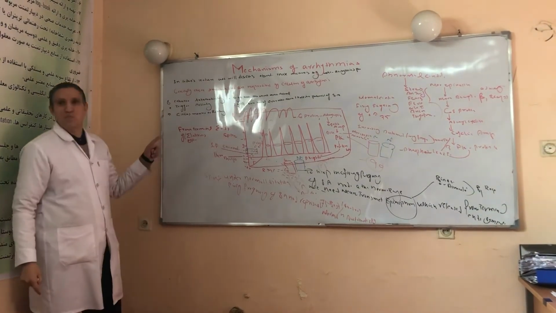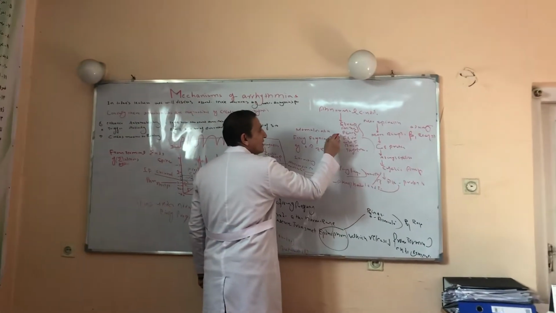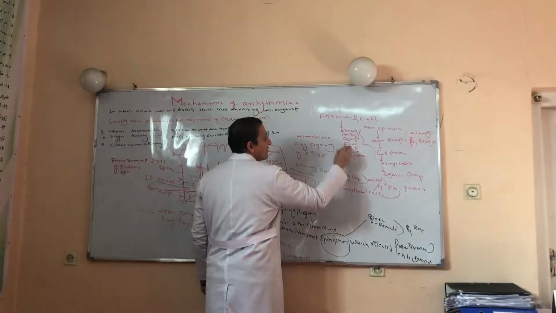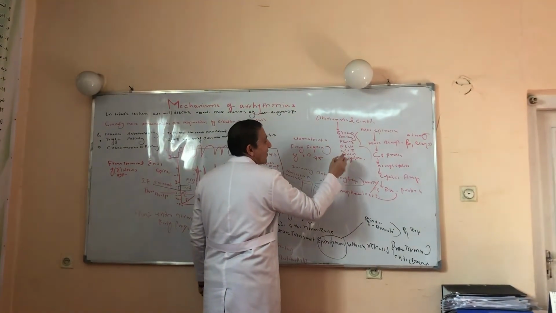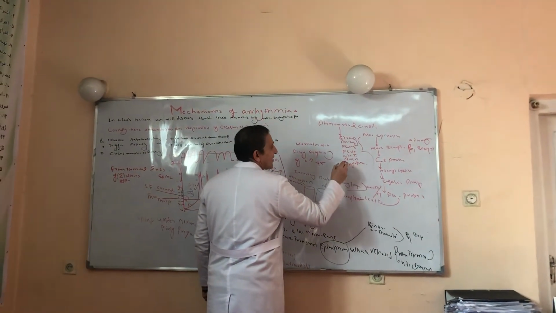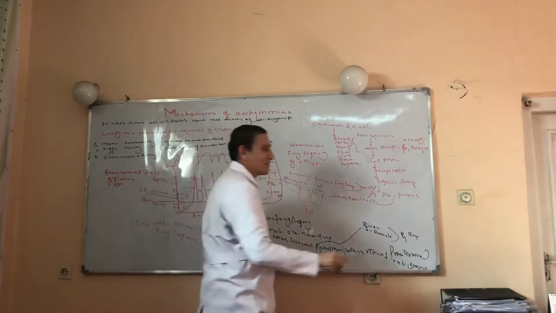Did you understand? Yes. Right now we will be discussing the abnormal situation. What will happen to the SA nodal cell in the abnormal condition? For example, our abnormal conditions are stress, anxiety, fear, fever, CHF, thyrotoxicosis, and anemia. In such cases, a large amount of norepinephrine is released.